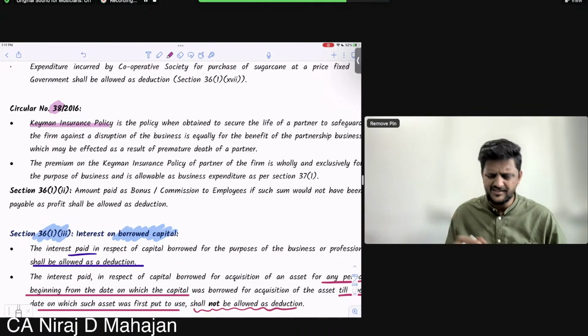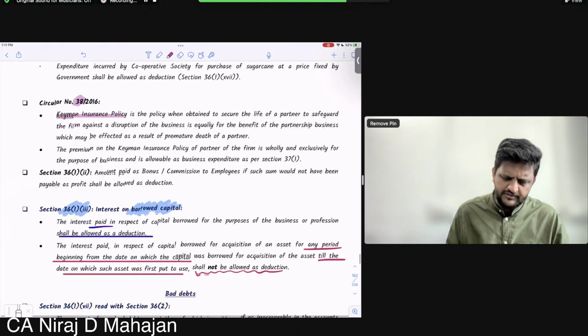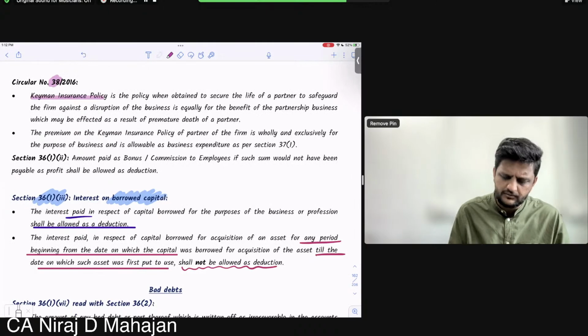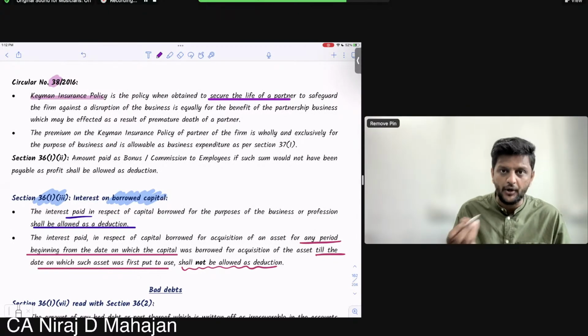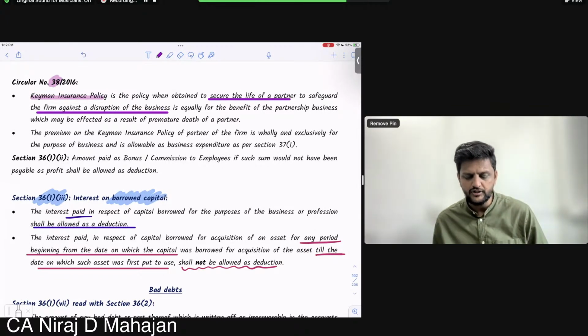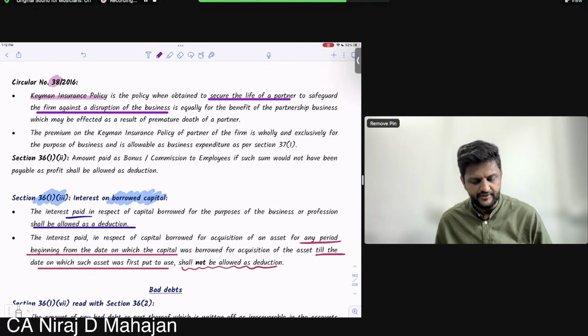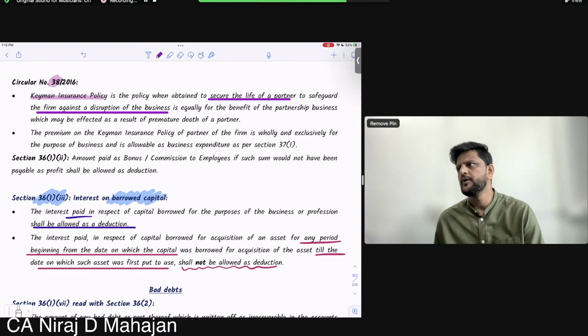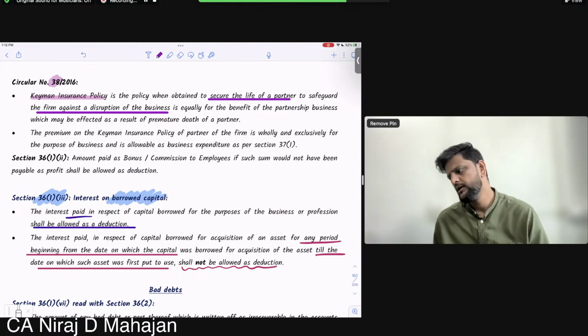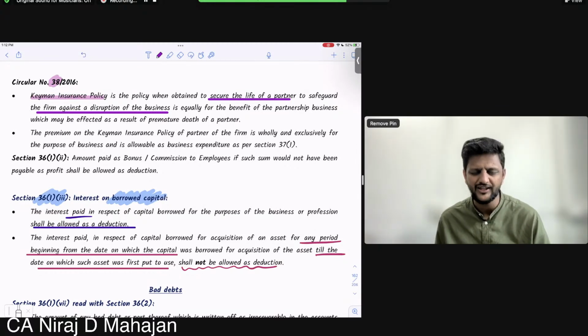Now understand, they have given you the meaning also there. Is the policy, when obtained to secure the life of a partner, to protect the firm against the disruption of the business, equally for the benefit of the partnership business, which may be affected as a result of premature death of a partner? So basically it is for the life of the partner, but the entire firm can be affected. Therefore, that money which you get on the death of the partner is income of the firm.